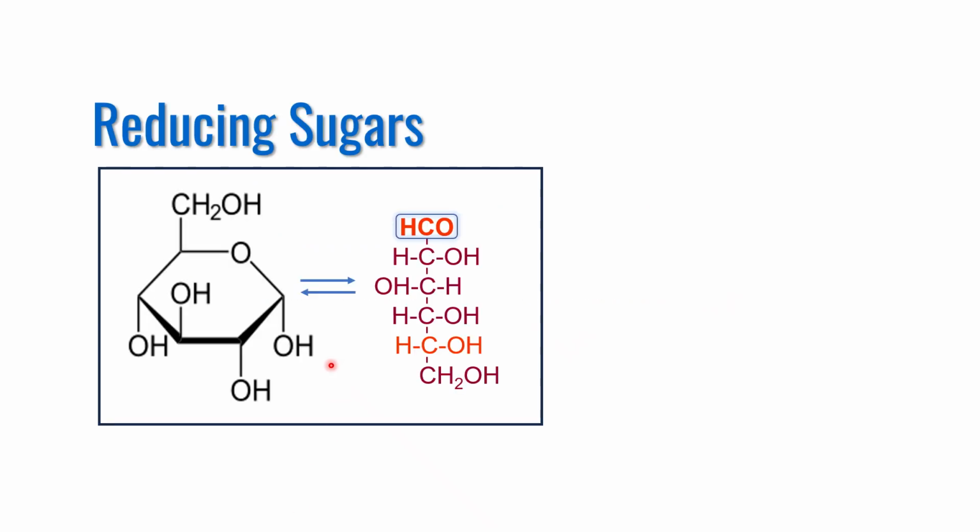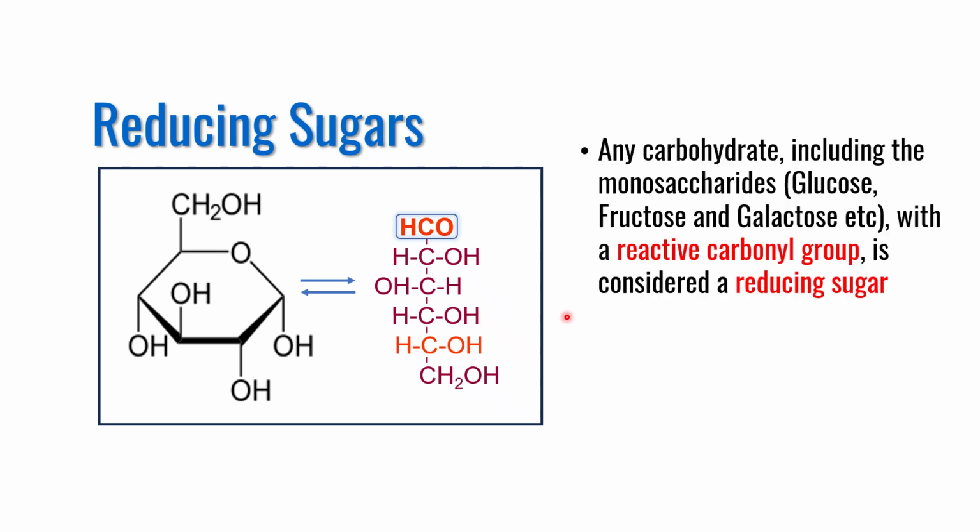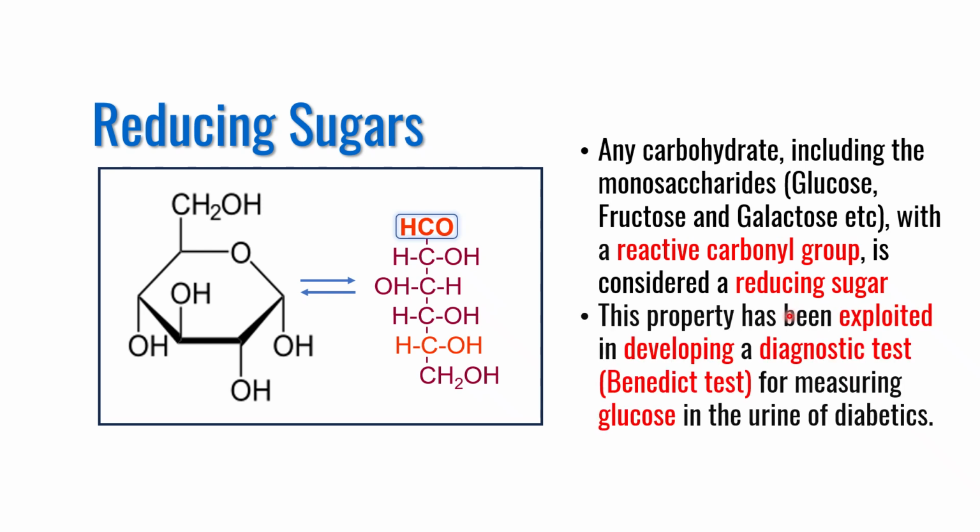Let us discuss the reducing property of sugars. Any carbohydrate, including the monosaccharides such as glucose, fructose, and galactose, which has a reactive carbonyl group such as an aldehyde, CHO group, or carbonyl group, is considered a reducing sugar. This property has been exploited in developing a diagnostic test such as the Benedict test, which is used for measuring glucose level in the urine of diabetic patients. In the next slide, I will discuss the principle of the Benedict test.